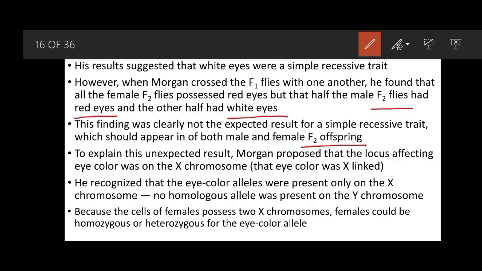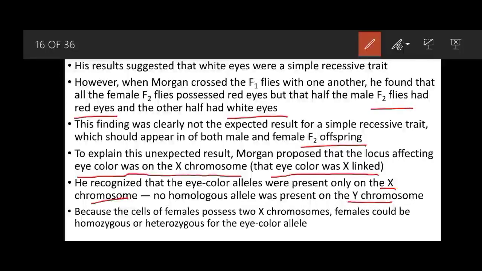To explain this unexpected result, Morgan proposed that the locus affecting eye color was on the X chromosome, that the eye color was X-linked. So he recognized that the eye color alleles were present on the X chromosome, and no homologous allele was present on the Y chromosome.